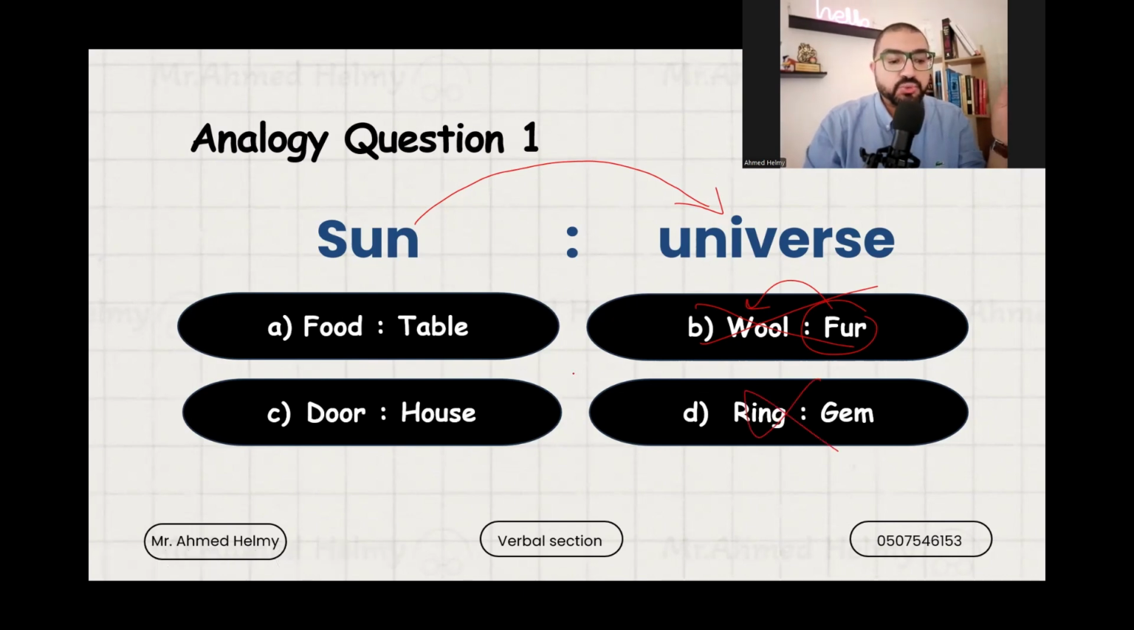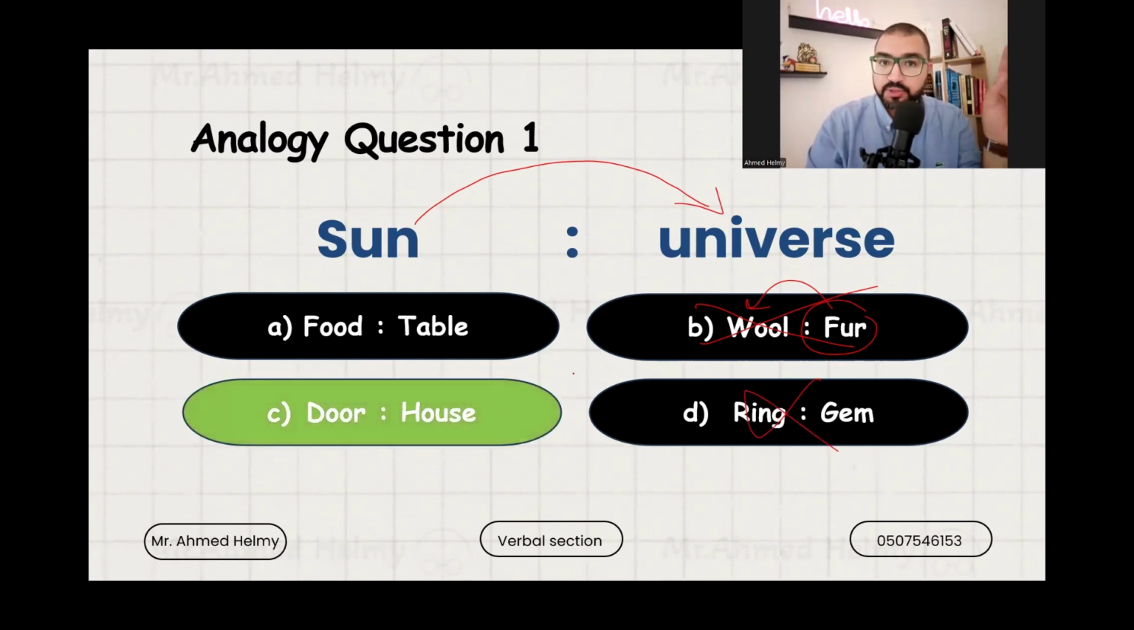So if you choose door and house, you're amazing, because the door is part of the house, while food is not always part of the table. The sun is always part of the universe. Did you get it? When you think about the relation, you have to think deeper. Food and table might be related because you can say that food is on the table, but not all the time. However, the door is all the time part of the house. That's the first question, and this is how we solved it.